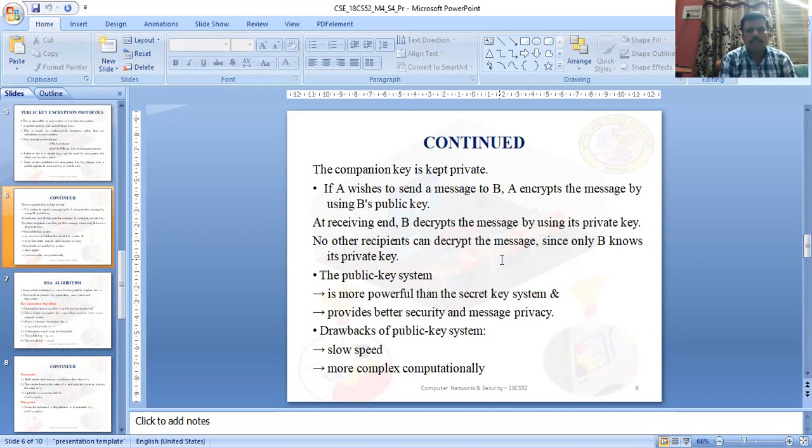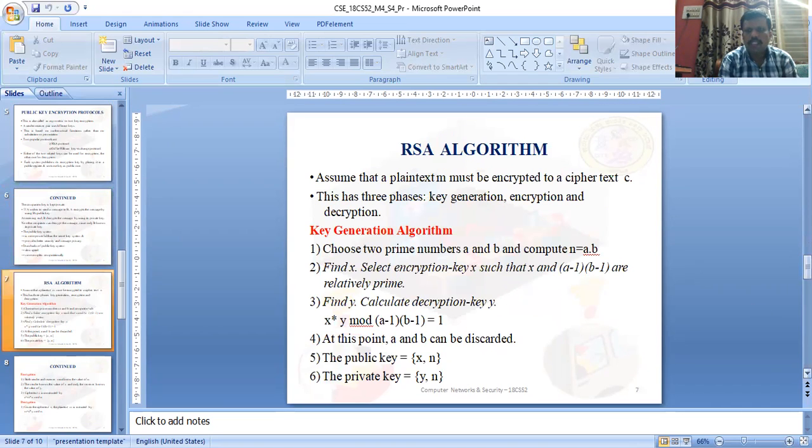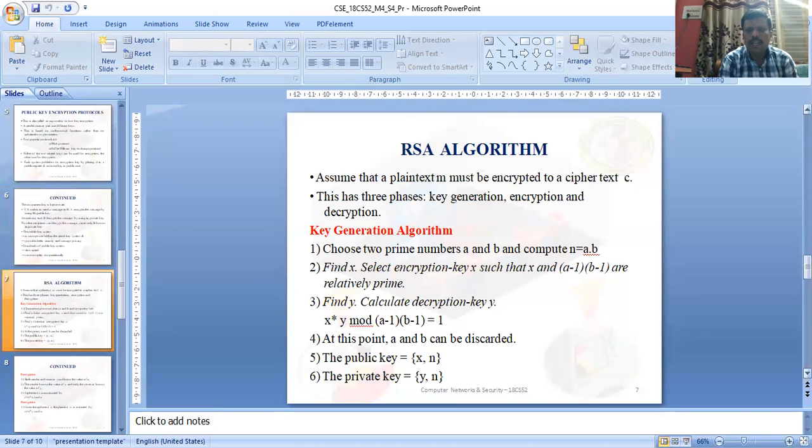The drawback of the public key system is its slow speed, and it is computationally more complex. Next we will discuss RSA, one of the public key cryptography algorithms.